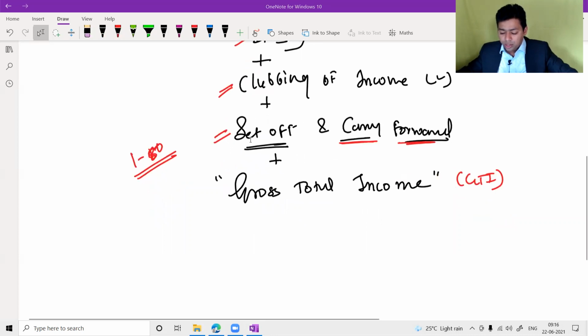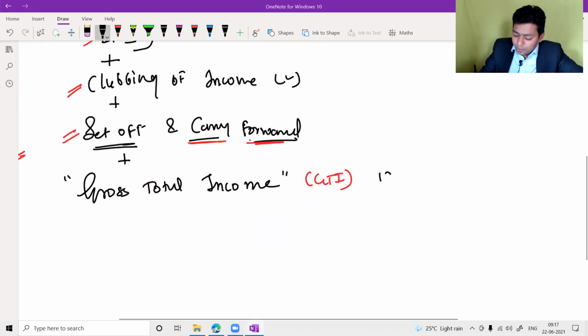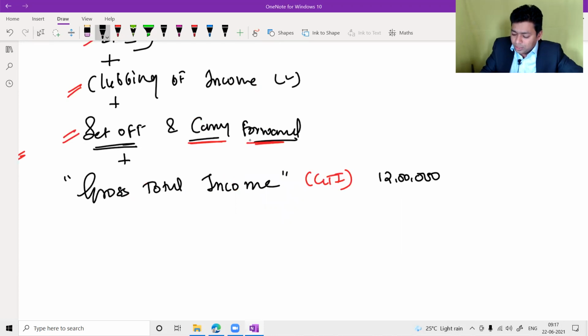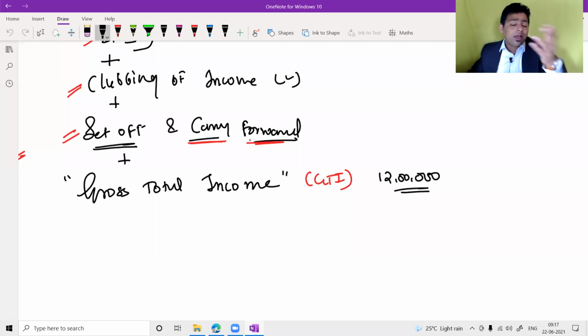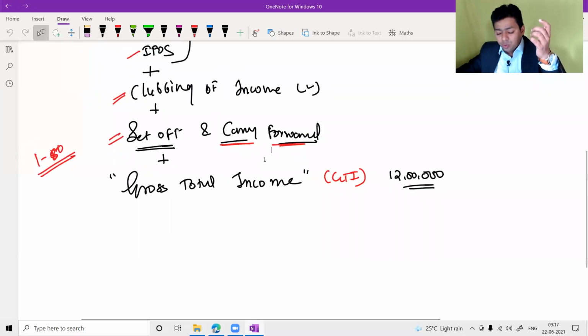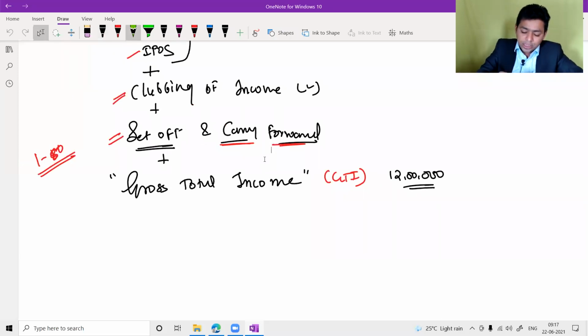So suppose some assessee has earned 12 lakh rupees gross total income, and that assessee is not willing to pay tax on 12 lakh rupees. Sir, 12 lakh rupees is too much, because up to 2.5 lakh nil, 2.5 lakh to 5 lakh 5%, 5 lakh to 10 lakh 20%, above 10 lakh 30%. It will be a very huge amount of tax, and that assessee doesn't want to pay this much tax. So what can I do? Now you have to think about the tax planning aspect.